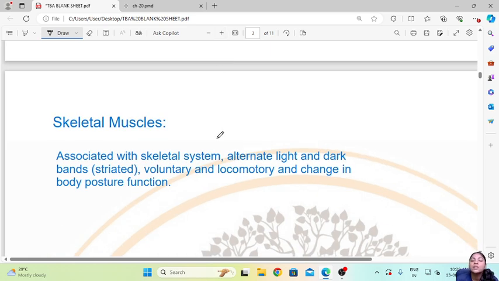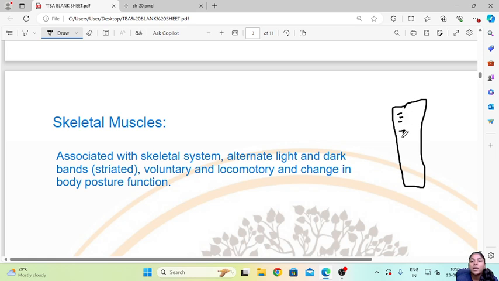Now, these are associated with the skeletal system, that is the bones in our body. Now, they have alternate light and dark bands, that is the striation. Then they are voluntary and locomotory and can bring change in body posture function. So these muscles, these cells have light and dark striations.